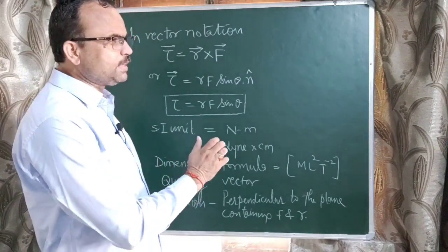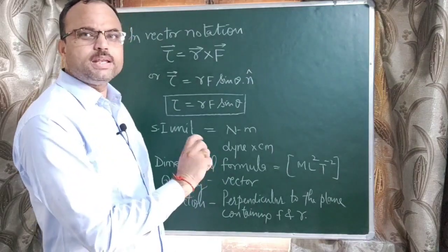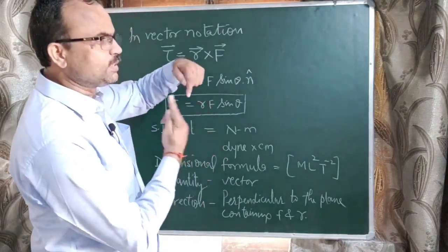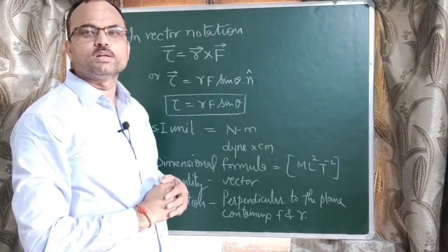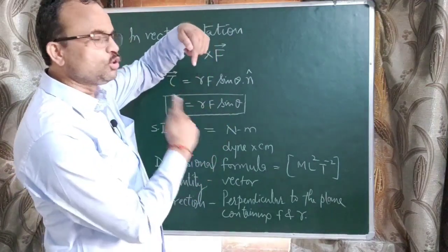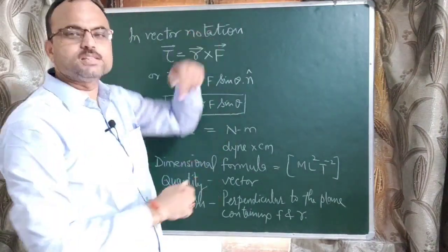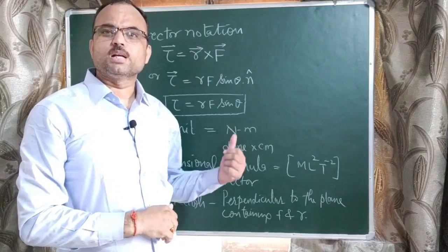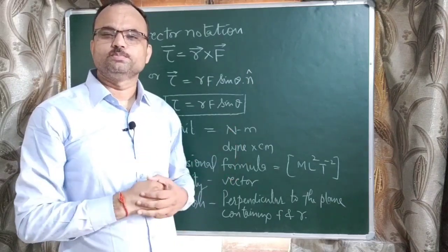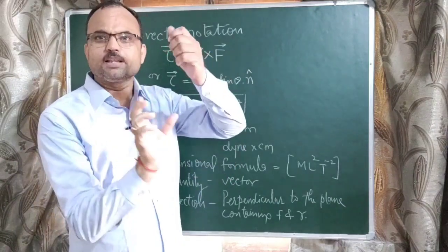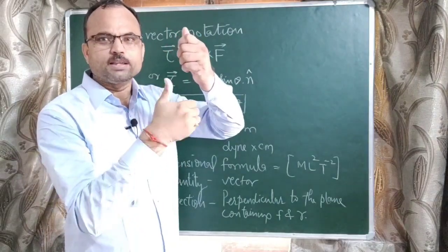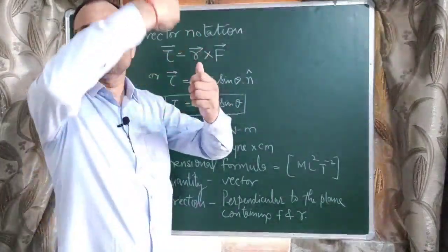When we apply the force in anti-clockwise direction, the direction of torque is upward. When we move in clockwise direction, its direction is downward. We can understand this by using a screwdriver. A screwdriver means like this. When we move like this, the screwdriver moves upward.